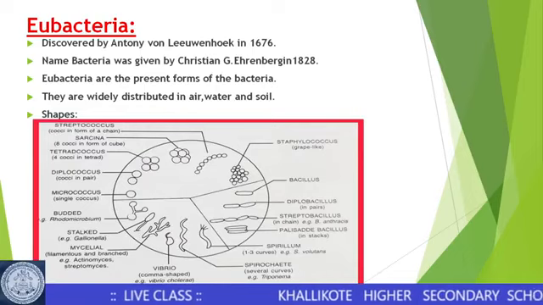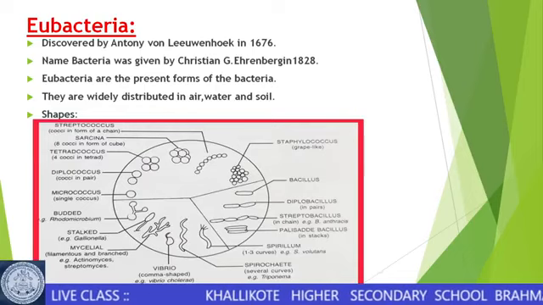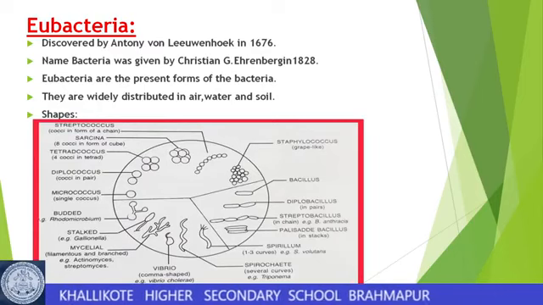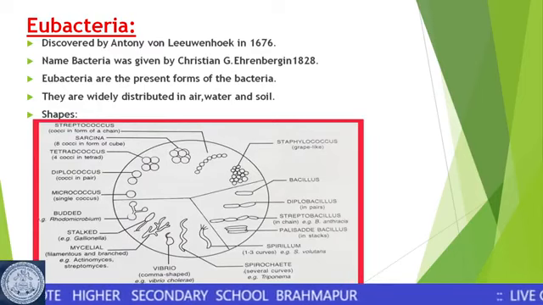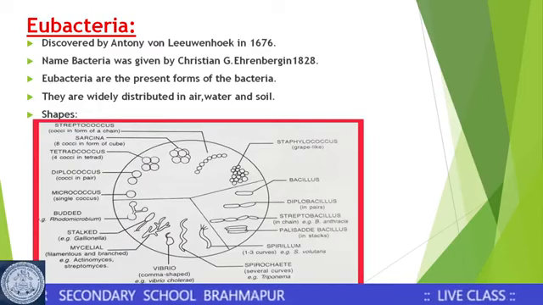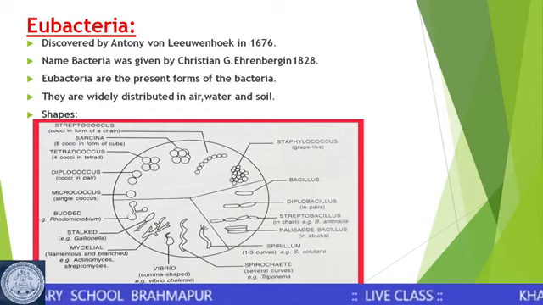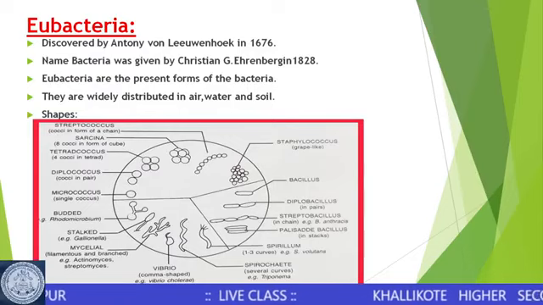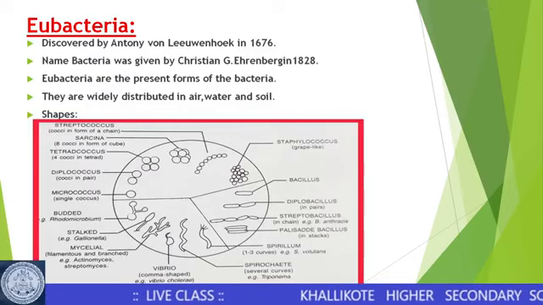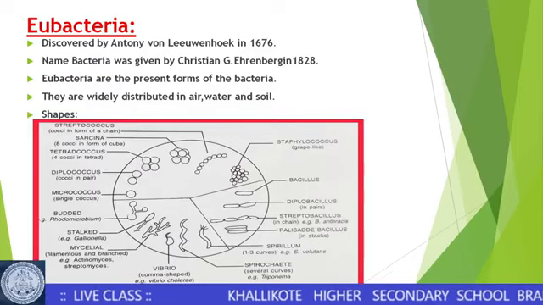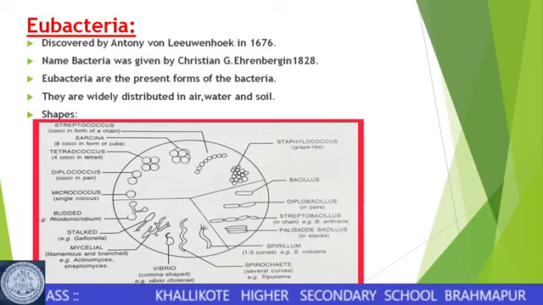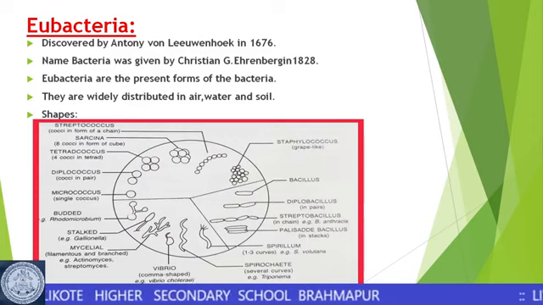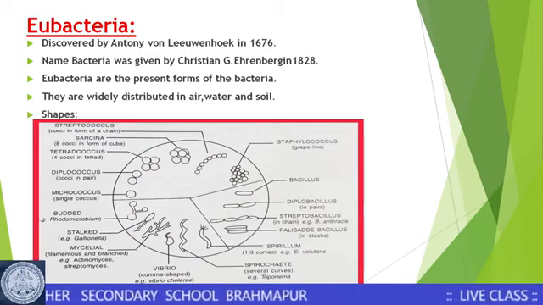There are different types or shapes of bacteria that you can see in the figure. The simple rounded bacteria are called the coccus form. Whenever a bacterial name contains coccus, it means it is a simple spherical or round shaped bacteria. Micrococcus in the figure is a single rounded bacterium.